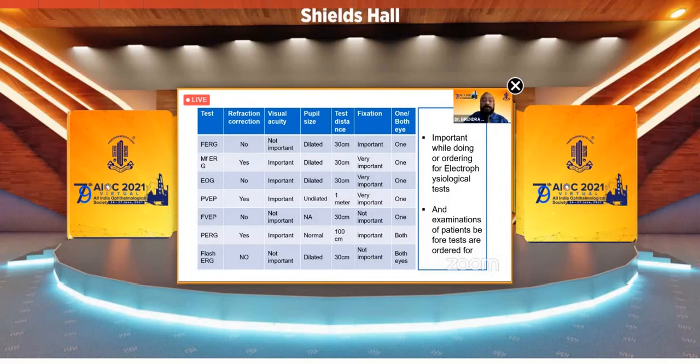And in certain tests, it is important that the patient fixates properly in the center. Like if the patient is going for a flash VEP, the fixation is not important. But if you're doing a pattern ERG, it's very, very important. In some cases, you have to do a test in one eye. And in certain cases like pattern ERG or flash ERG, both eyes are done at the same time.